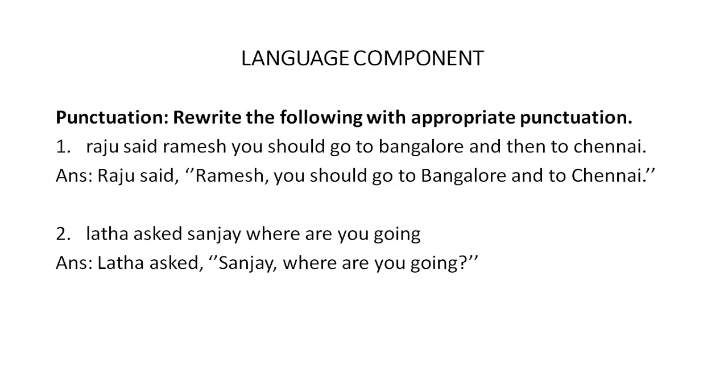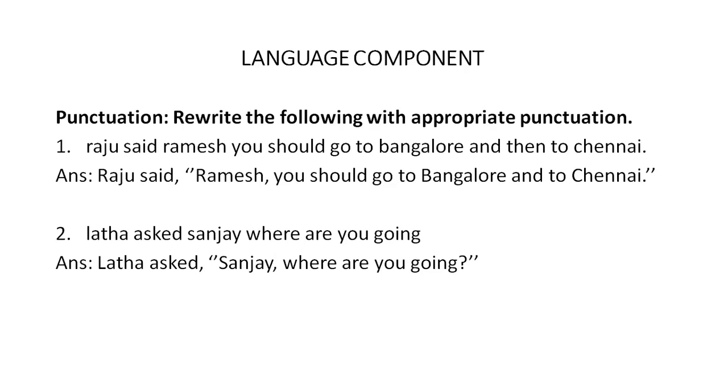Ramesh, he is addressing Ramesh. So when you are speaking, when you observe in a simple way, you give a short pause when you use the word Ramesh. After that, you give a short pause and then continue the sentence. Ramesh, you should go to Bangalore and then to Chennai. This is how we say. Ramesh you should go to Bangalore and then to Chennai is not the way to read the sentence. Ramesh, give a short pause.